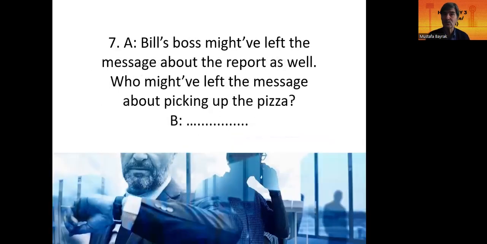Dialogue 7. Bill's boss might have left the message about the report as well. Who might have left the message about picking up the pizza? My friend Doris might have left the message about picking up the pizza.